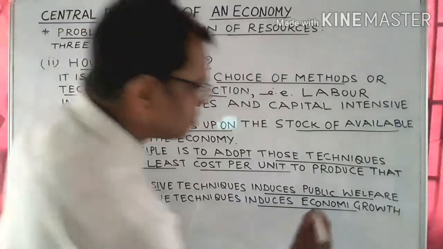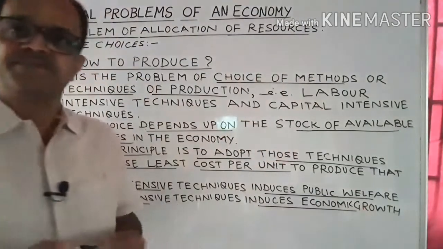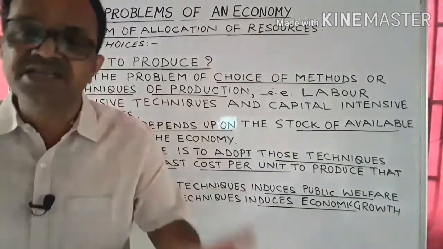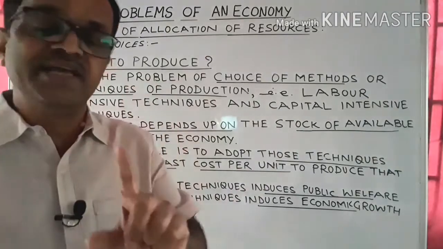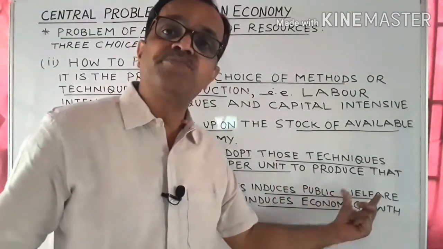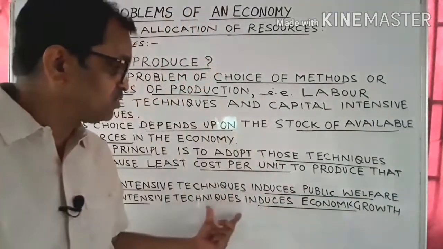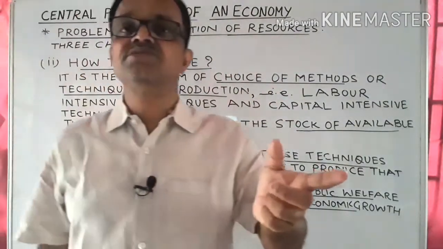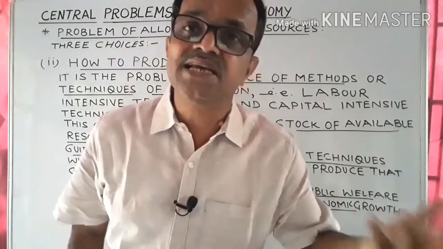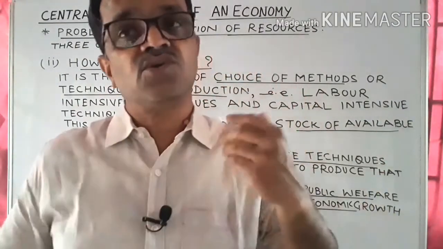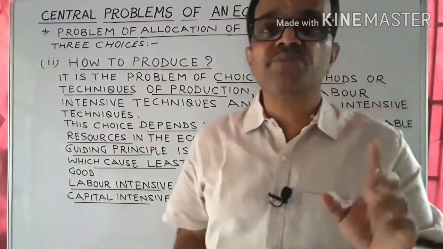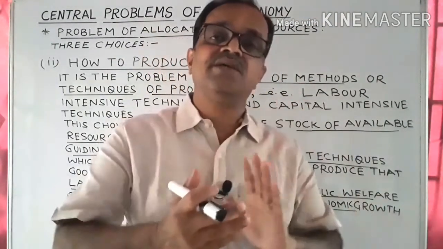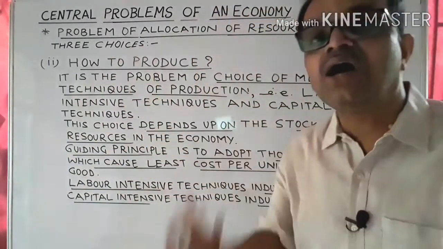Means it induces economic growth. That's why there is a choice between two policies so far as techniques of production is concerned. One is whether the economy would opt for the public welfare or whether the economy would opt for the economic growth. The economy has to decide which policy it has to adopt, and that depends upon the stock of available resources in the economy, and accordingly techniques or methods of production are chosen by the economy. That is the second choice, how to produce.